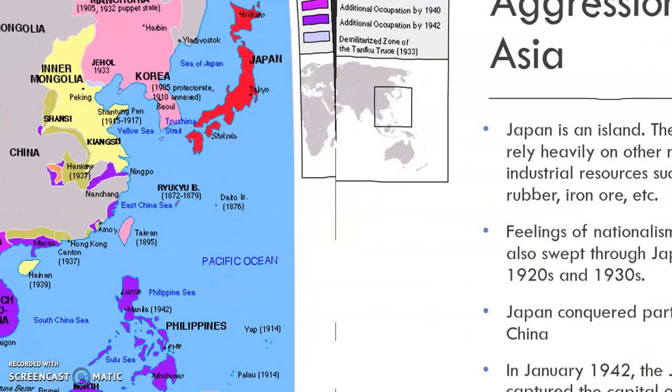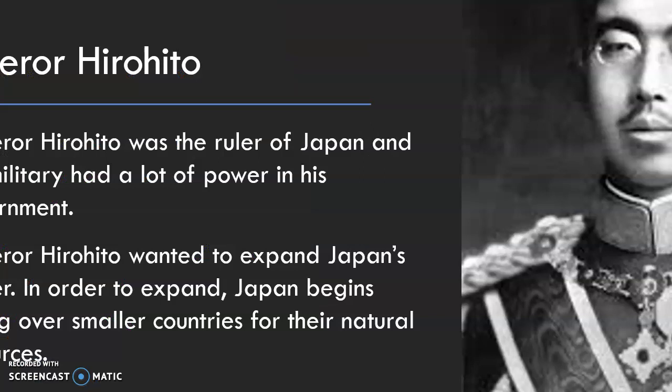Their leader was Emperor Hirohito. Emperor Hirohito wanted to expand Japan's power in Asia. Because Japan was an island in the middle of the ocean, he wanted to find natural resources. So by conquering smaller countries, he felt that would get him to his goal.